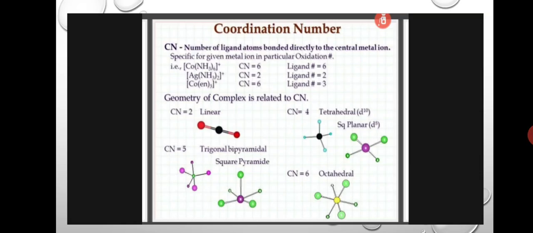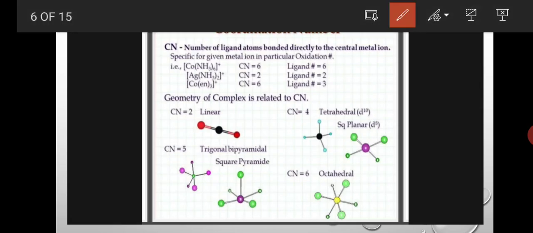Next is coordination number, CN: the number of ligand atoms bonded directly to the central metal ion, specific for a given metal ion in a particular oxidation state. Here, the hexaammine cobalt complex has CN equal to 6. CN means coordination number, which is the number of ligands or atoms bonded directly to the central metal atom. That depends upon the coordination number of that particular metal.